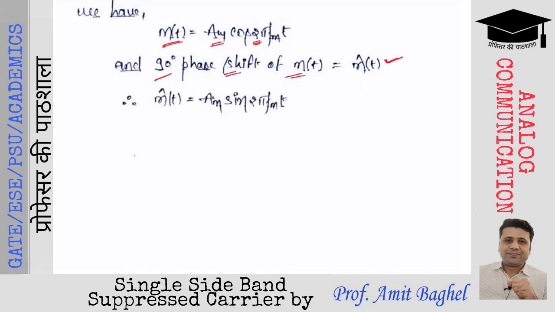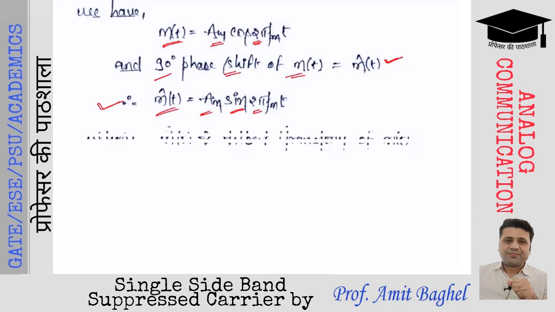Therefore, m cap t will be equal to the 90-degree shift of Am cos 2 pi fm t, which will be equal to Am sin 2 pi fm t. Cos of theta plus 90 is sin theta. So m cap t is Am sin 2 pi fm t. What do we call m cap t? m cap t is actually the Hilbert transform of m(t).